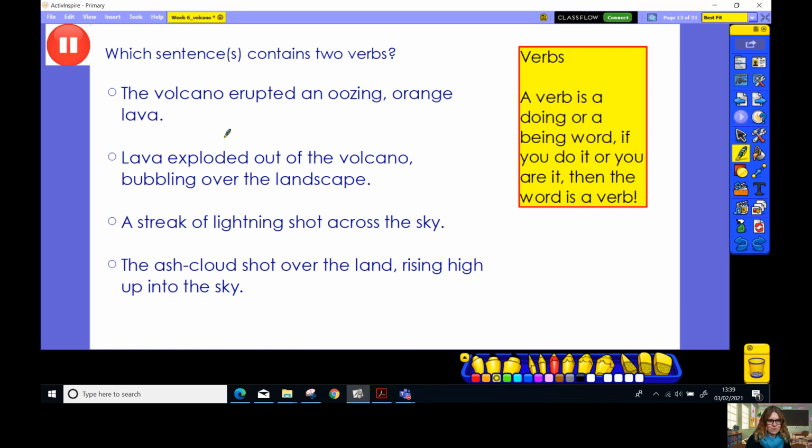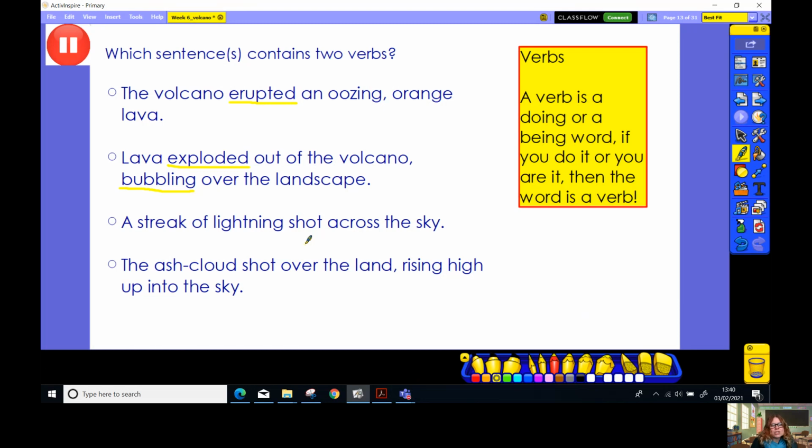Let's read the first one. The volcano erupted and oozing orange lava. Well, our doing word here is erupted. And there's only one verb in this sentence. Let's read the next sentence. Lava exploded out of the volcano, bubbling over the landscape. Well, here are our verbs, exploded and bubbling.